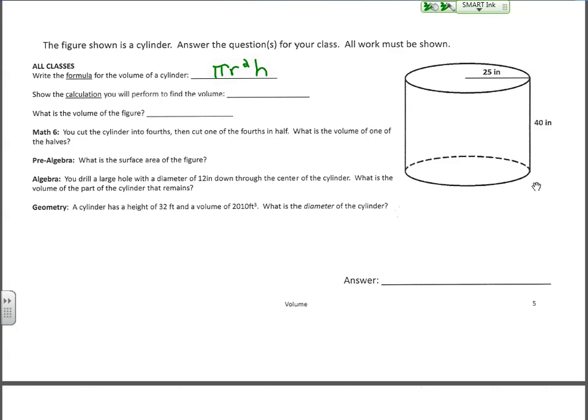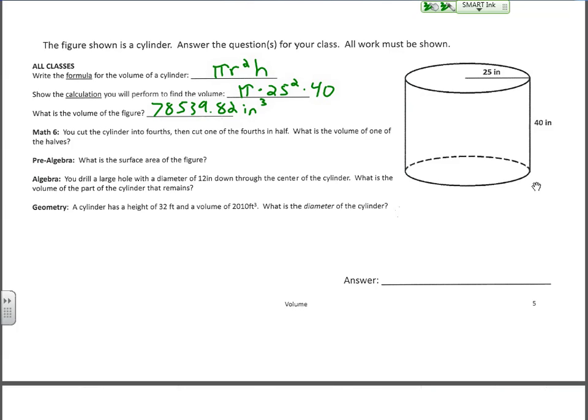So the calculation that we'll perform for the volume of this particular cylinder is pi times the radius squared, so 25 squared, times the height, which is going to be 40. Okay? And I'm going to use the exact value for pi in my calculator here. If you use 3.14, then your volume will be slightly off, but that's okay. Using the exact value of pi, we get 78,539.82, rounding to the nearest hundredth, and our units are cubic inches.